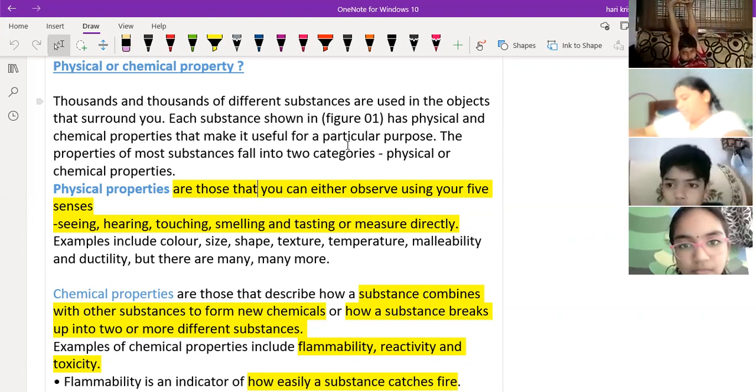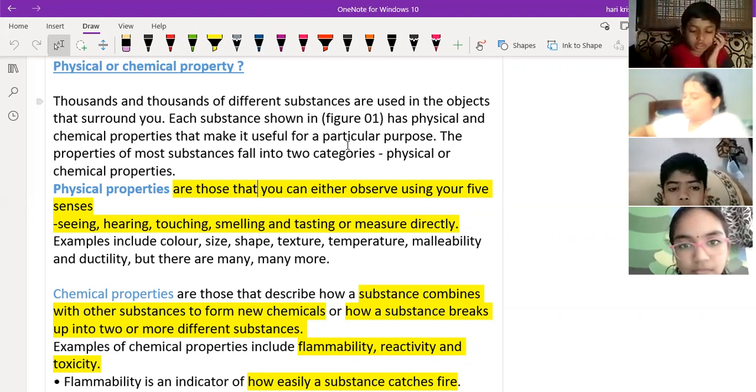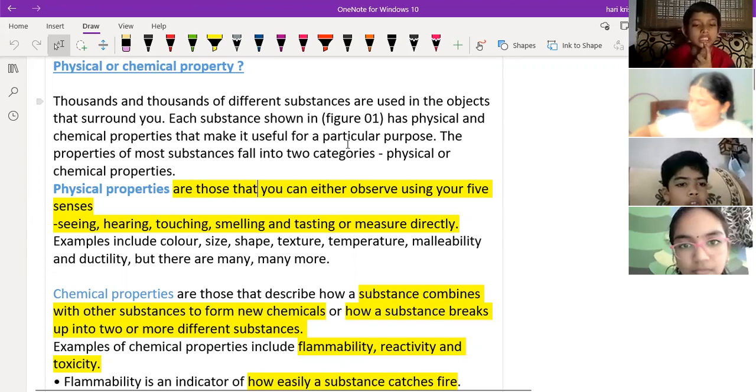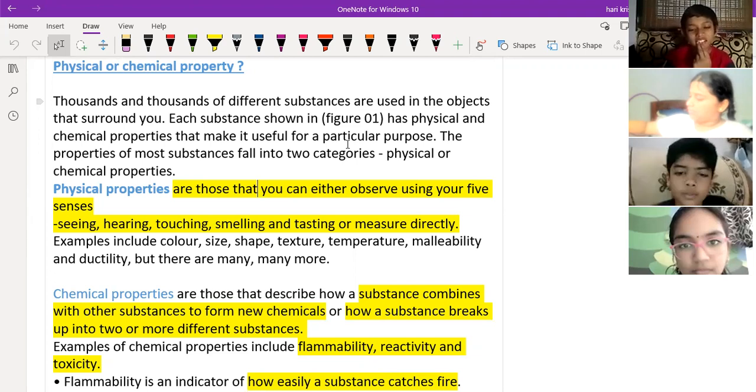Change in the color, size, shape, texture, temperature, or any physical properties. Sir, what are physical properties? Sir, changes in color, size, shape, texture, temperature, malleability, and ductility, etc. Yeah. Any doubts? Sir, one doubt, sir.